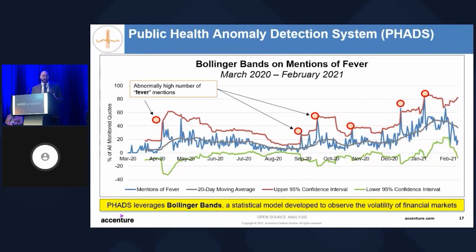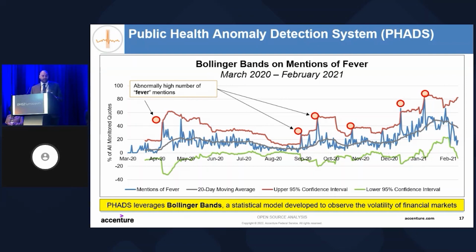FADS leverages Bollinger Bands, a statistical model often employed on Wall Street, to predict and observe the volatility of financial markets and whether to buy or sell stocks. But rather than stock prices, FADS takes a 20-day moving average, you can see the gray line there, of public health key symptoms and health terms. So for this example, mentions of fever.